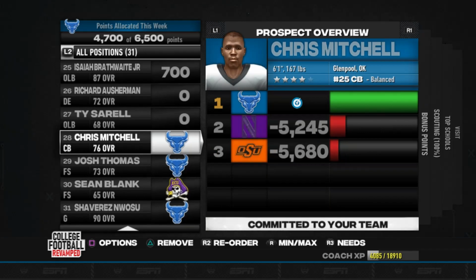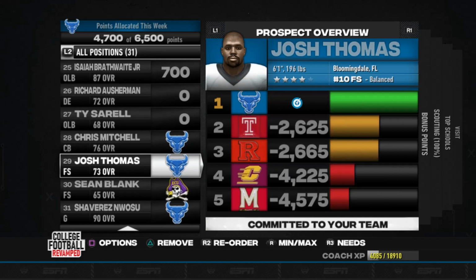And the last thing I wanted to show you, we got 2 commits today. We got Chris Mitchell, a 4-star corner out of Oklahoma, who's 6'1", 167 pounds. He committed to us. And we got free safety Josh Thomas, who's also a 4-star, the number 10 free safety in the nation out of Florida. That's Coach Kent Williams being able to dig into his background a little bit in the state of Florida, knowing them coaches helping us out here in Buffalo. He's 6'1", 196 pounds. We look forward to having them both join the Bulls next season.